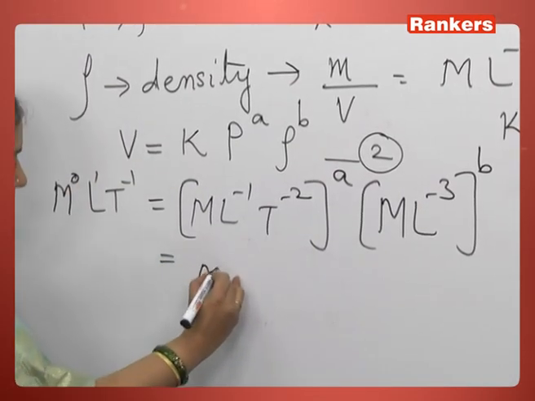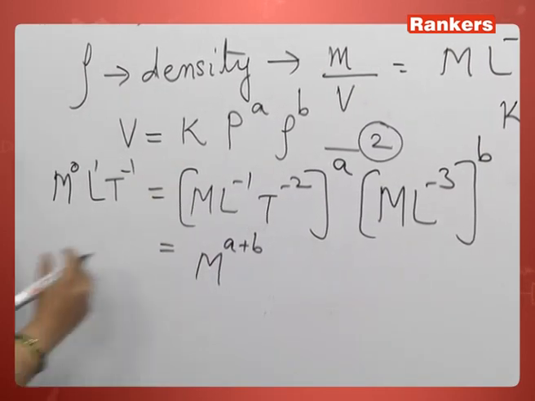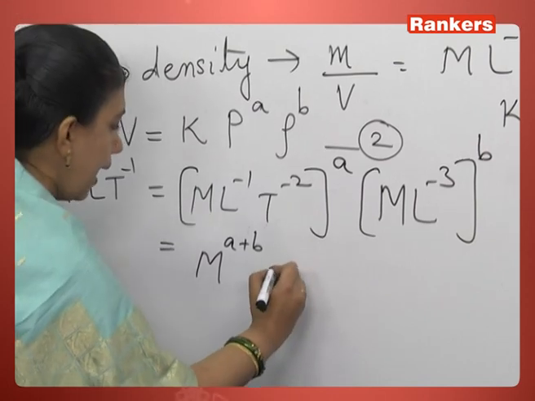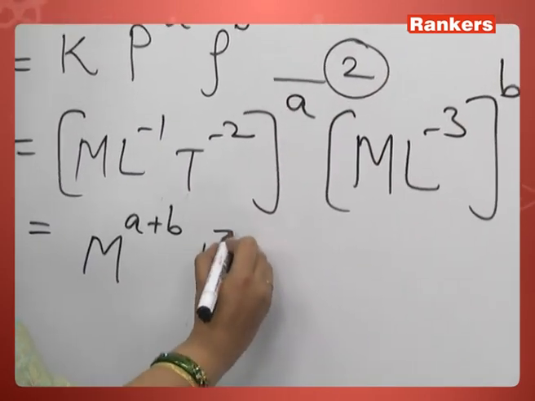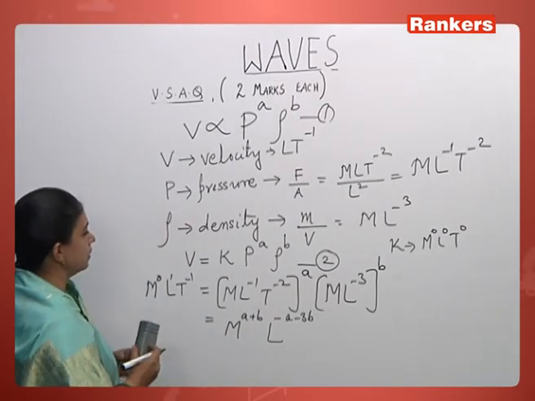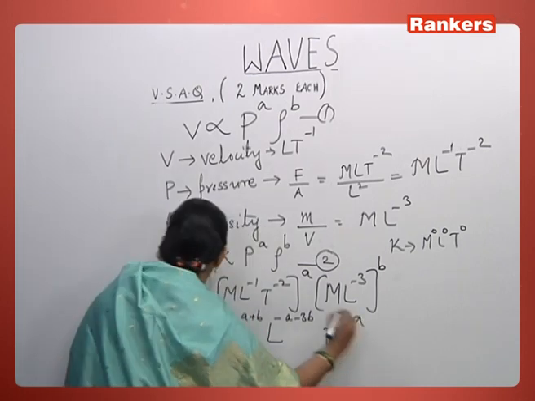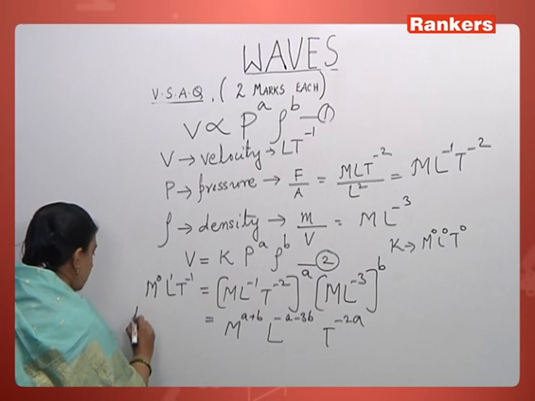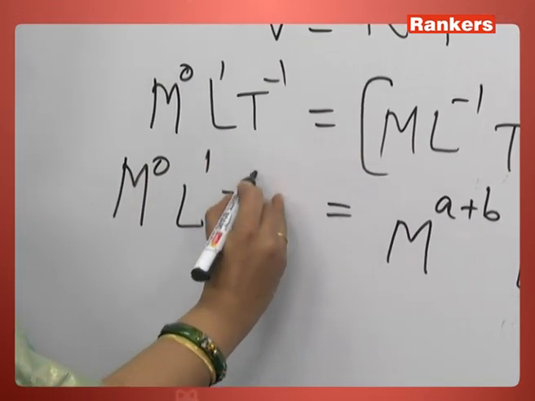M to the power A plus B. Then L to the power minus A minus 3B, and T to the power minus 2A.